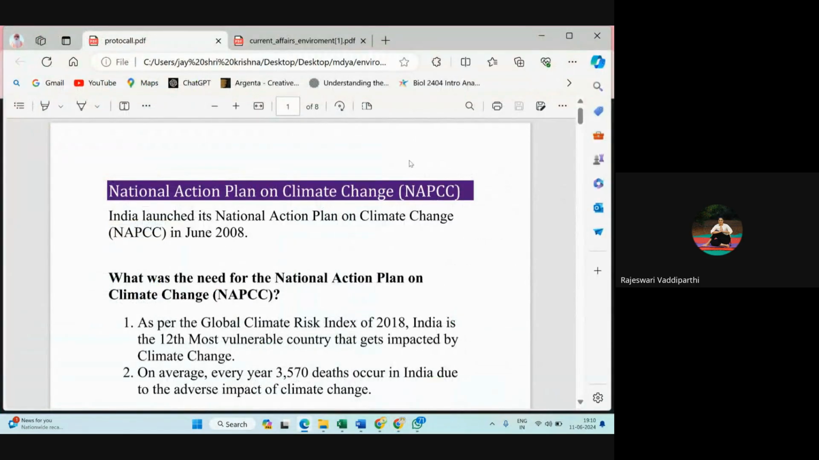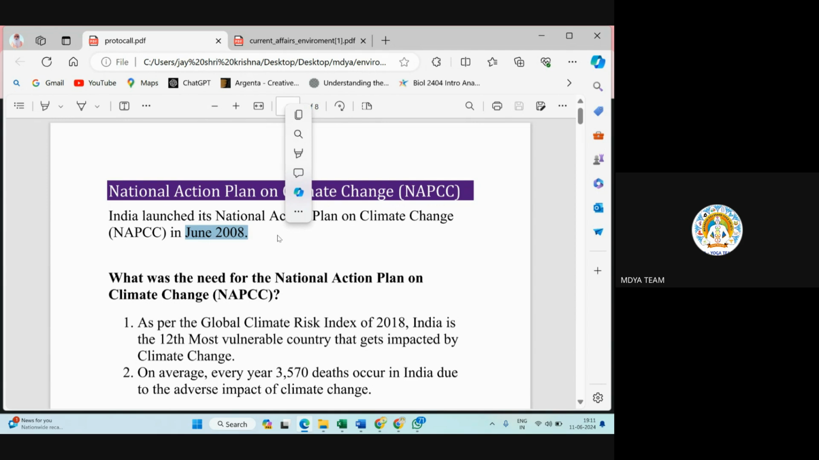Yes, sir. Okay, so this topic is the most important in all the environment topics we have covered till now. You can expect one or two questions from this topic, and various protocols based on environment we are going to discuss. So first one is the National Action Plan on Climate Change, NAPCC. It was launched in June 2008.